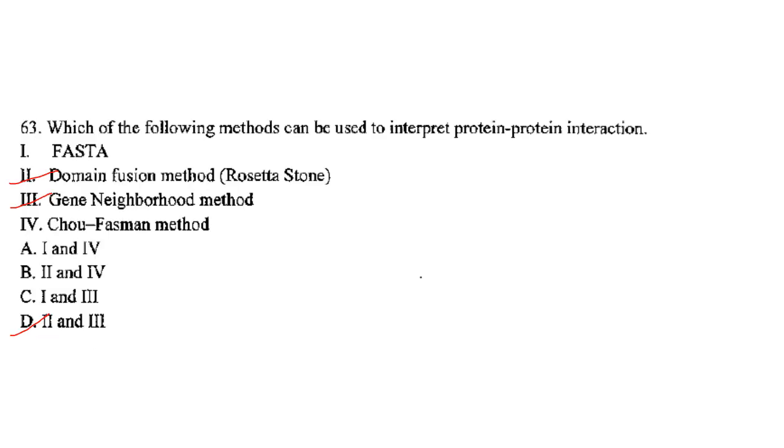Then which of the following methods can be used to interpret protein-protein interaction? FASTA, no. Domain fusion method, that is Rosetta Stone, yes, that can be used. Gene neighborhood method, that is also used. Chou-Fasman method, not used. So answer is 2 and 3, option D.